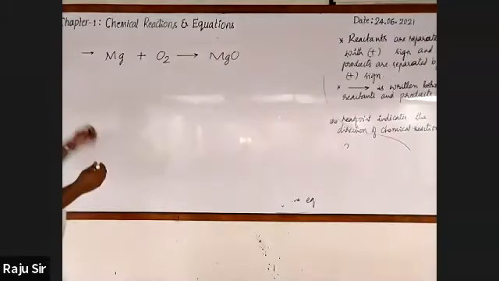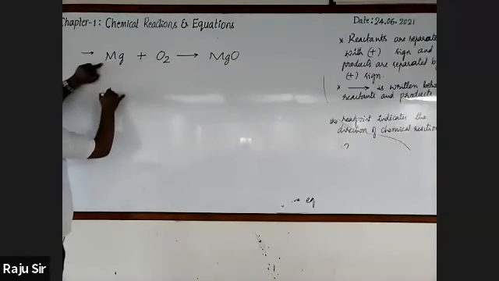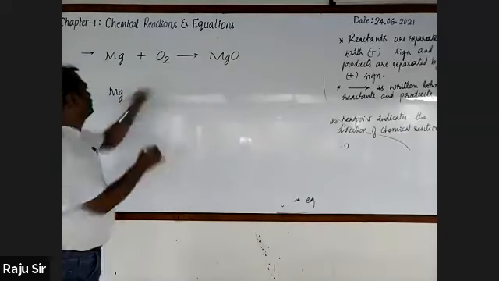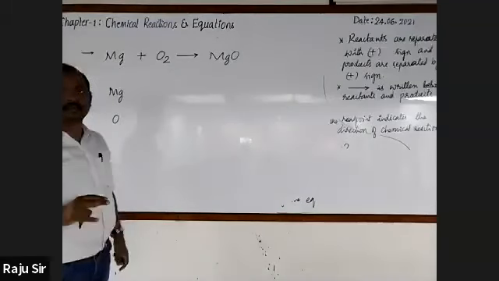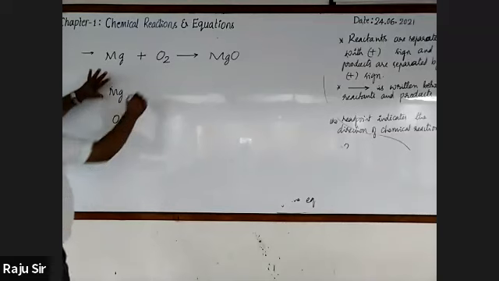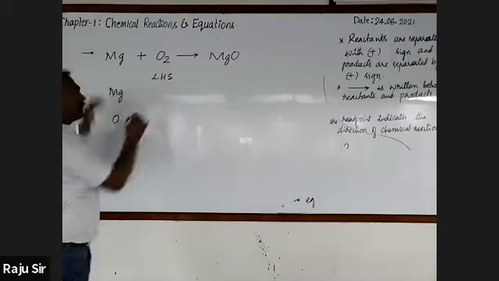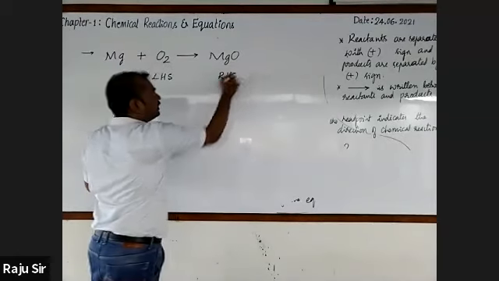Rahul Palati. Okay. The elements that are involved are magnesium, and next, oxygen, right? Only these two elements are there. Magnesium and oxygen are the elements involved in this chemical equation. We all know that all the reactants are to be written on the left hand side, and all the products are to be written on the right hand side of the chemical equation.